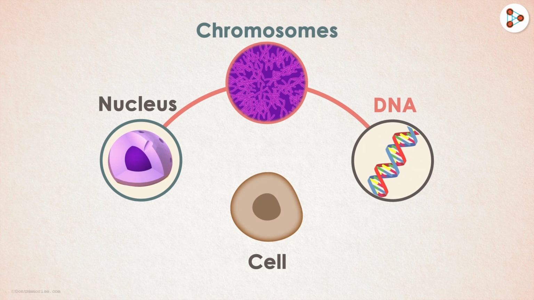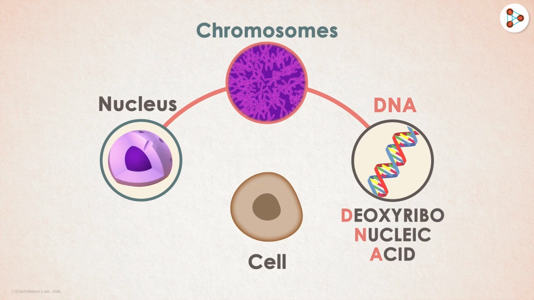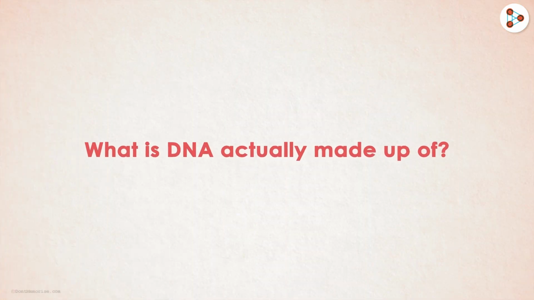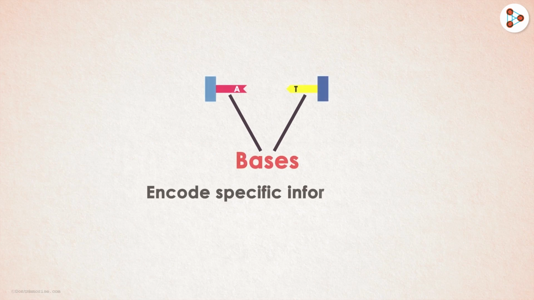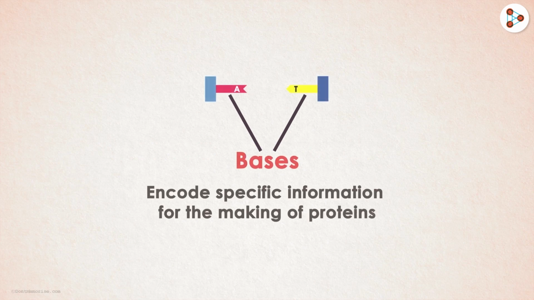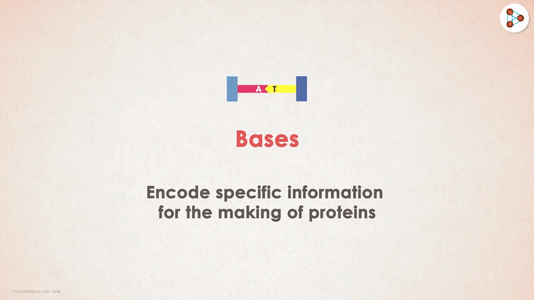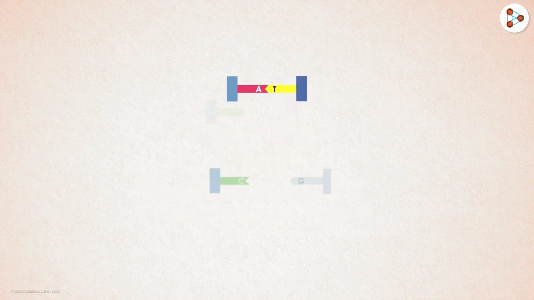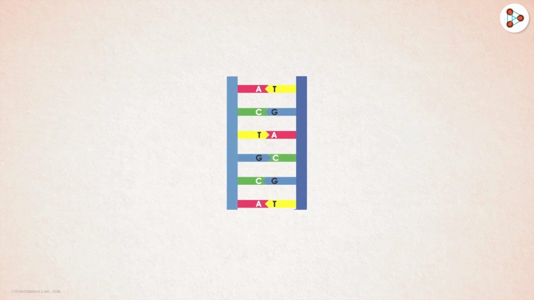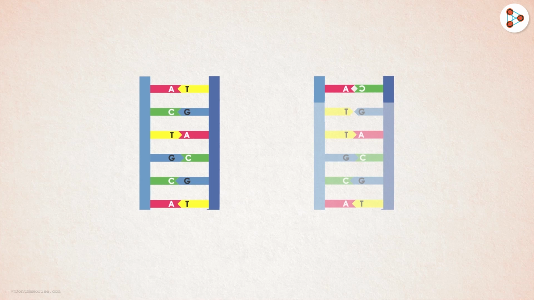DNA, as we know, is the deoxyribonucleic acid which contains the genetic information. What is DNA actually made up of? DNA is made up of bases which encode specific information for the making of proteins. The two bases that usually join each other are called a base pair. These bases will be joined to several other bases in a specific pattern. When these bases go against the standard pattern, we call this a mutation.